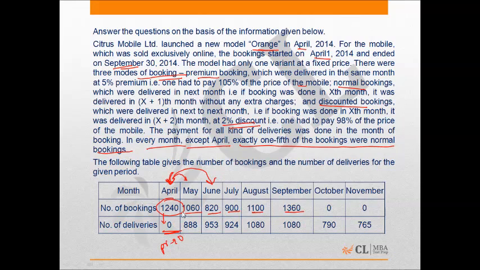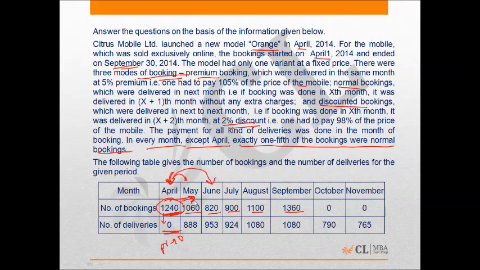But the one problem is that we don't know what is the number of normal booking and the discounted booking, because except April, other months have the 1/5 of the bookings, but in the month of April I don't know what will be the number of normal and discounted bookings. But I know that the sum of the discounted and normal bookings will be 1240 only, right? So I can't proceed this set from the start.